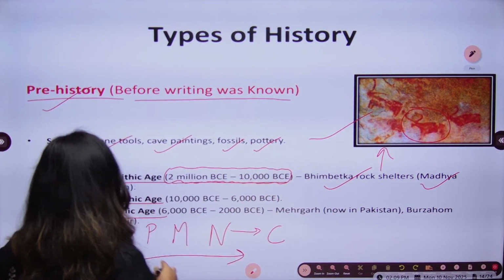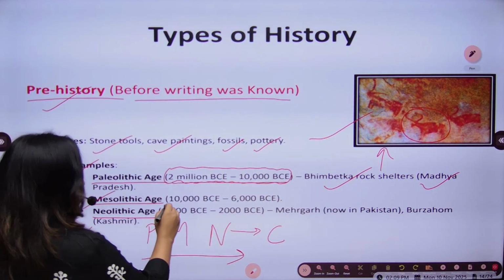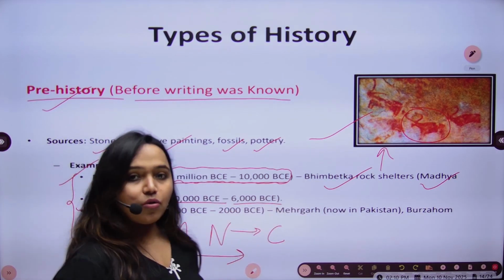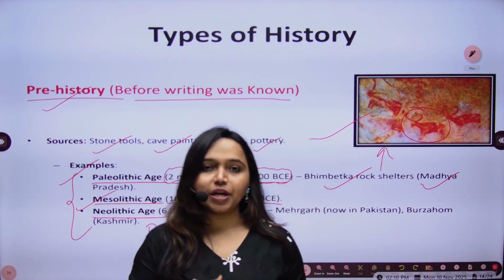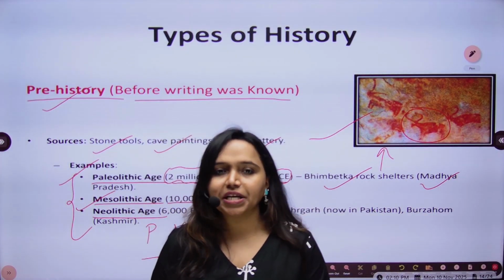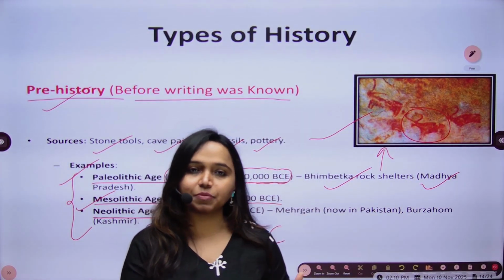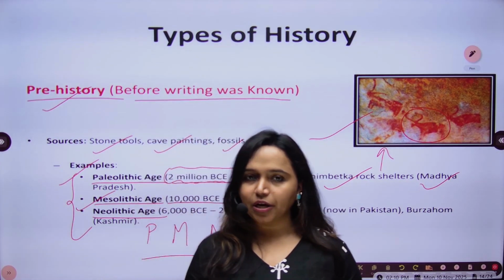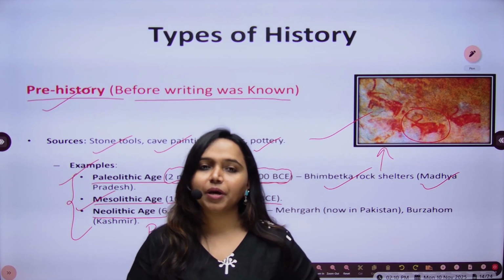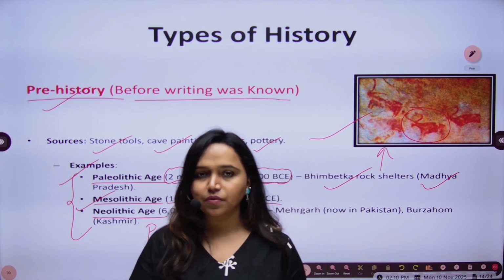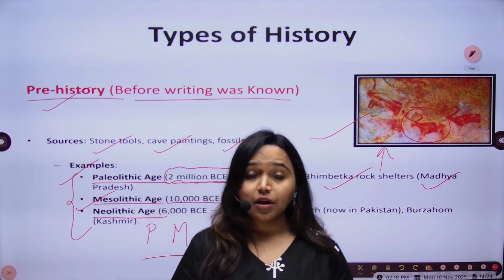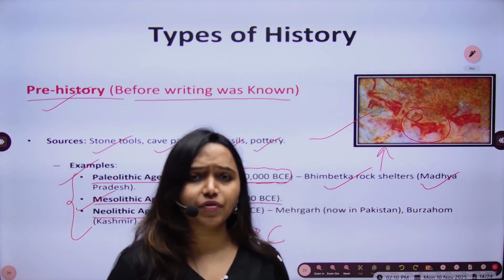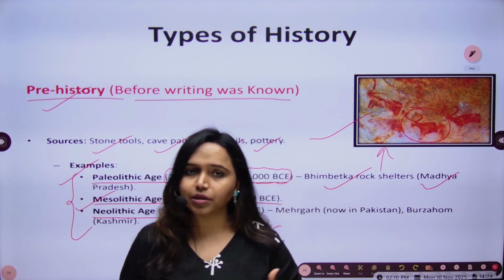The next time period is the Mesolithic age, which is from 10,000 BCE to 6,000 BCE. So as time passed, the Paleolithic age ended and the Mesolithic age started, and we will see the difference between these ages in our upcoming lectures, because our next lecture is on the Paleolithic age, where we will learn about Paleolithic sites and what sources are available, how it was different from the Mesolithic and Neolithic ages, and what parameters we have used to divide Paleolithic, Mesolithic and Neolithic.